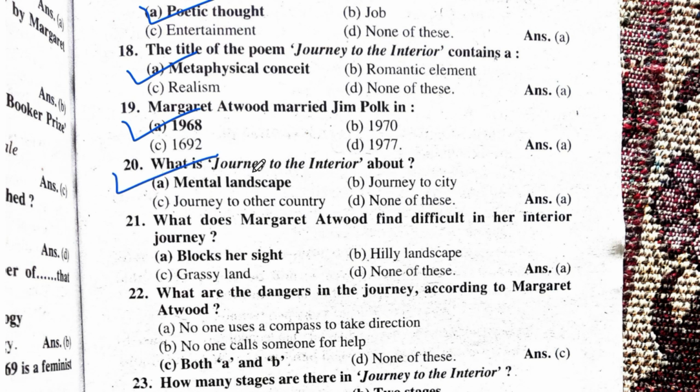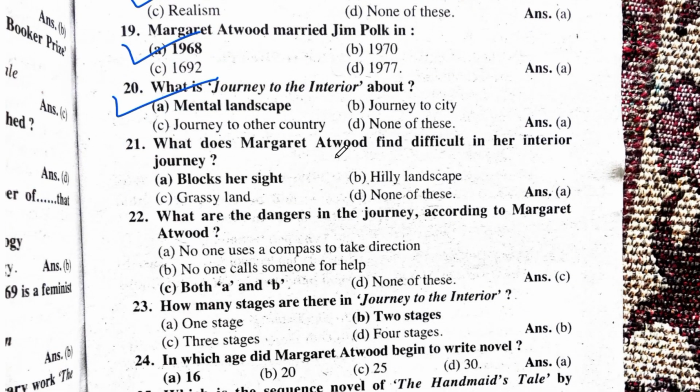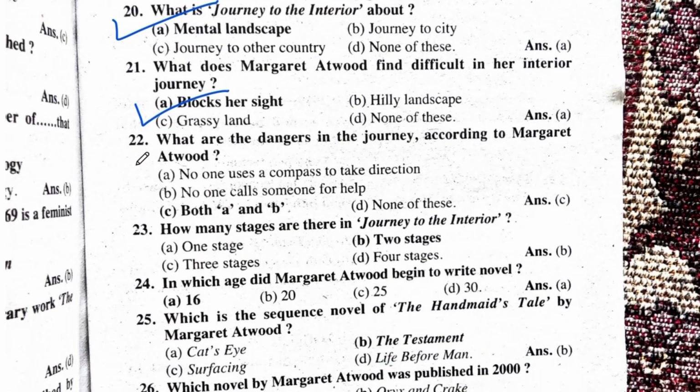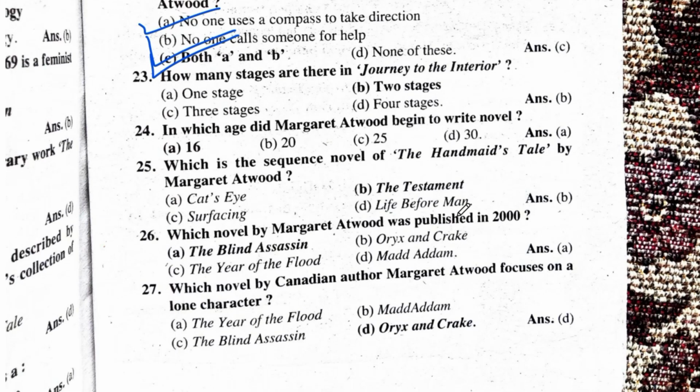Answer: mental landscape. 21. What does Margaret Atwood find difficult in her interior journey? Answer: A. Blocks or sides. 22. What are the dangers in the journey according to Margaret Atwood? Answer: both A and B. No one uses a compass to take direction. No one calls someone for help. 23. How many stages are there in Journey to the Interior? Answer: 2 stages.